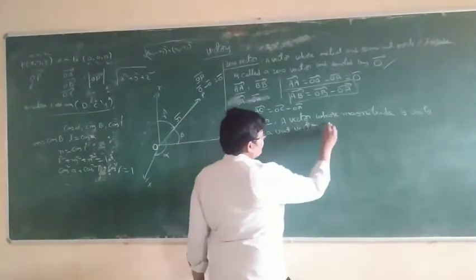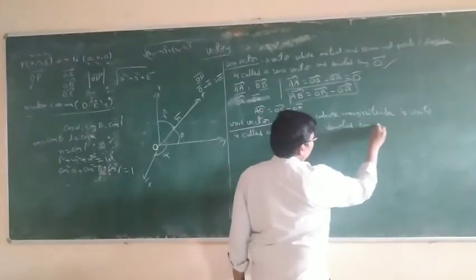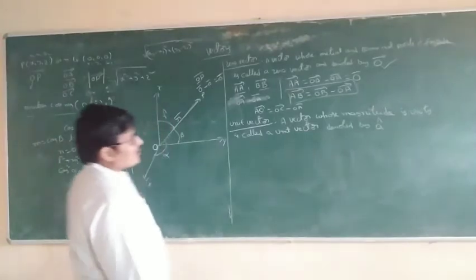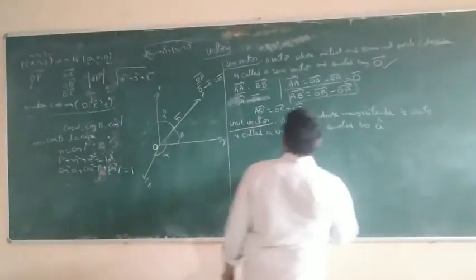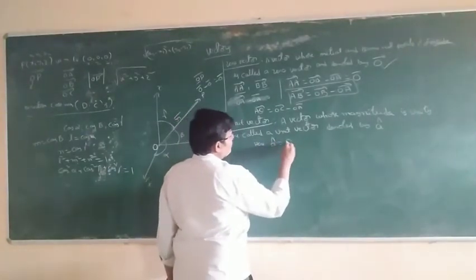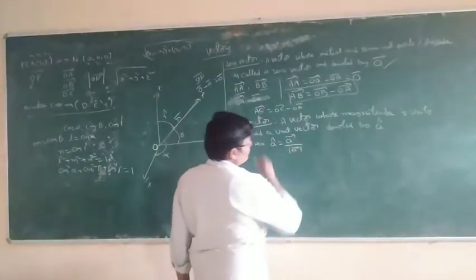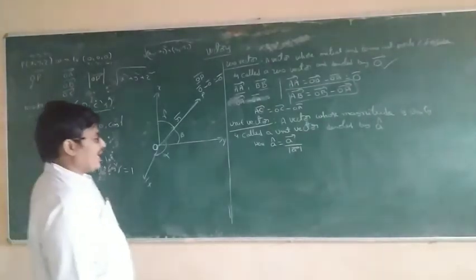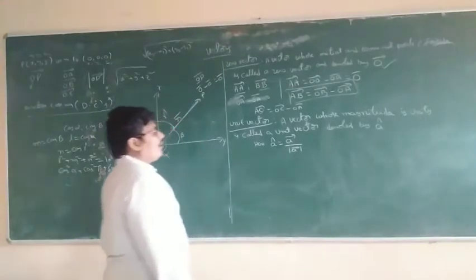The unit vector is denoted by a cap. A normal vector is only a bar, and the unit vector symbol is a cap. A cap is equal to a bar by mod a bar. This is the formula for the unit vector, a cap.